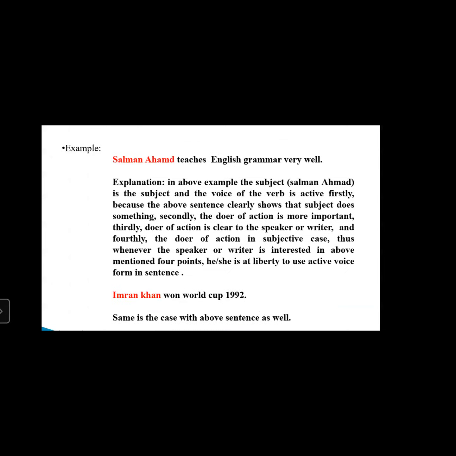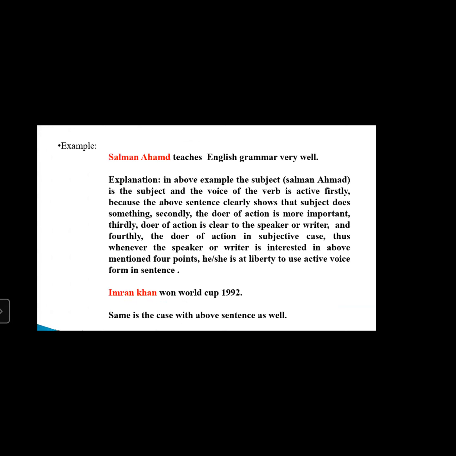And see what I have explained in the explanation. Explanation of the above example: Salman is the subject and the voice of the verb is active. How can you define that? Firstly, because the above sentence clearly shows that the subject does something. Secondly, the doer of action is more important. Thirdly, the doer of action is clear to the speaker or writer. And fourthly, the doer of action is in the subjective case.